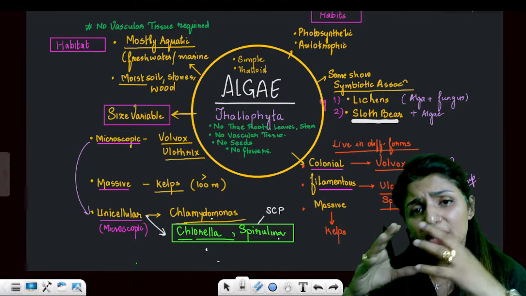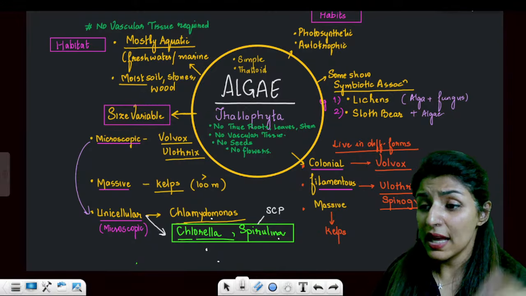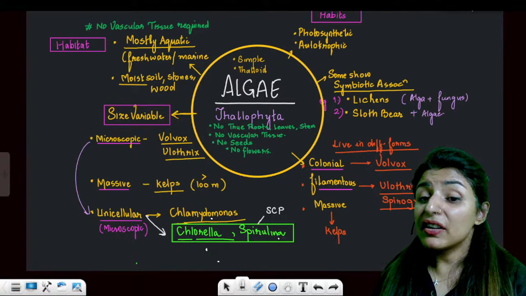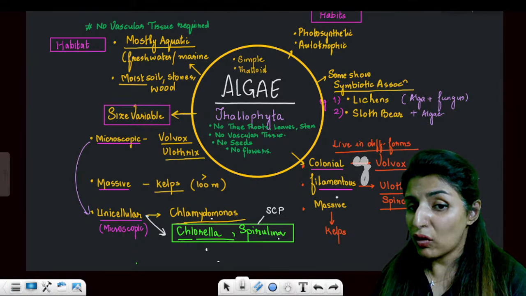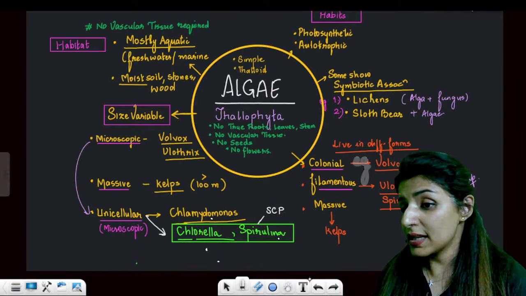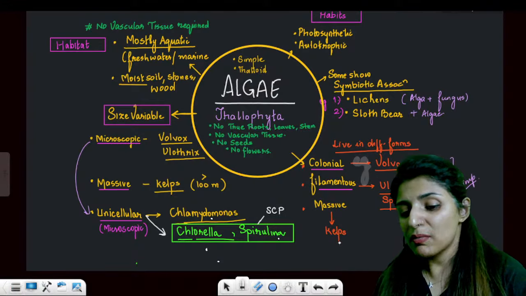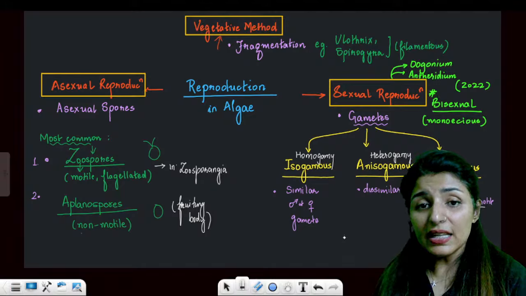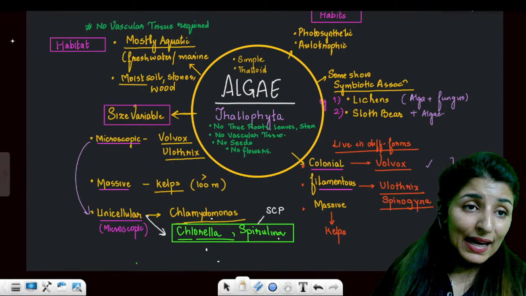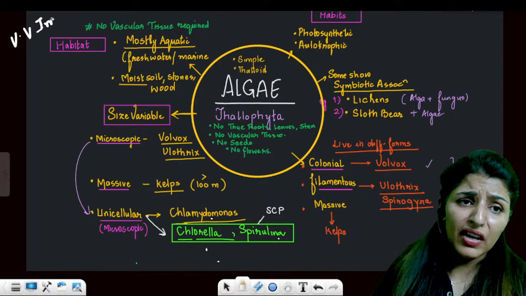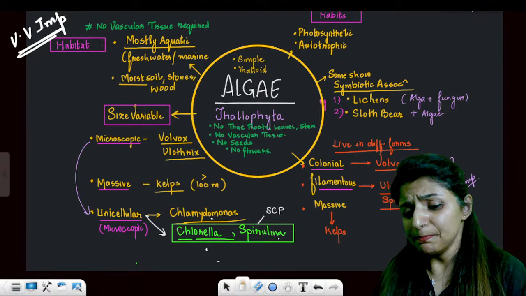Profusely branched means highly branched. Profuse means highly. Now, they have different life forms. Some algae are colonial, the example is Volvox. Filamentous, Ulothrix and Spirogyra. And massive forms, example is kelps. See, this slide is very, very important.